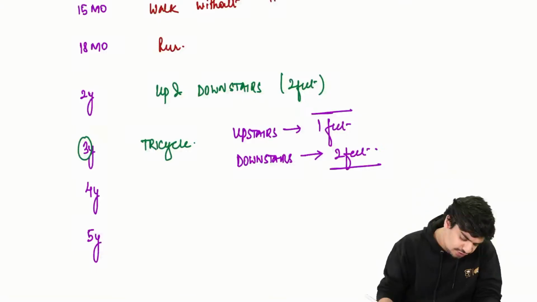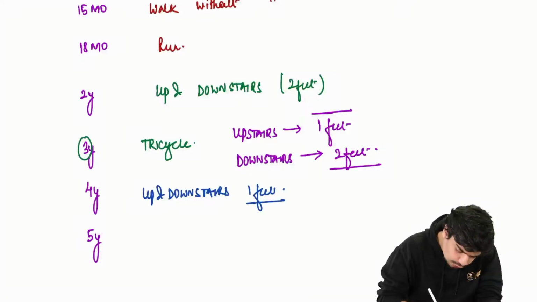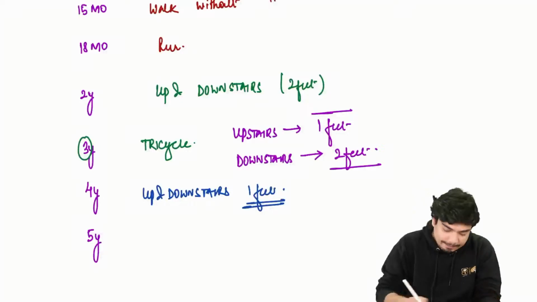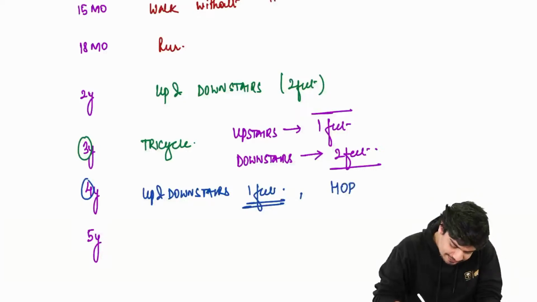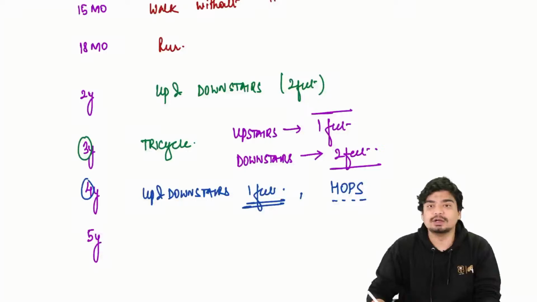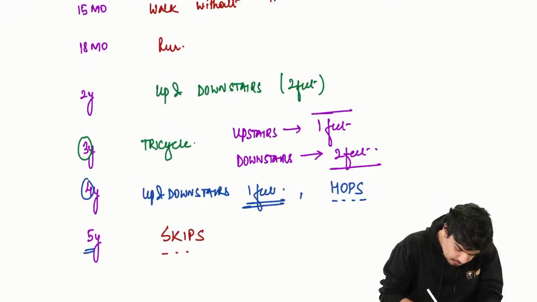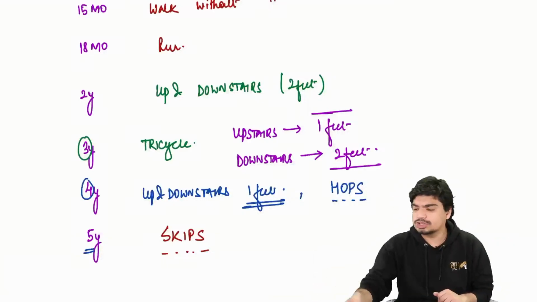At 4 years of age, child is able to go up and downstairs using only single feet. Okay, 1 feet. Apart from this, at 4 years, 4 has 4 in it. Hops also has 4 letters in it. So child is able to hop. 5 has 5 in it. Skips also has 5 letters in it. So child is able to skip.